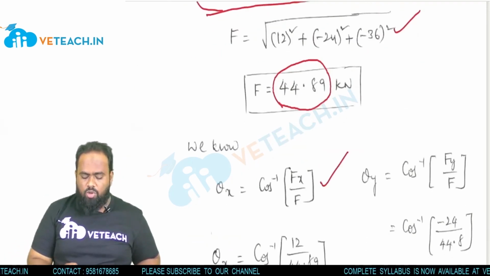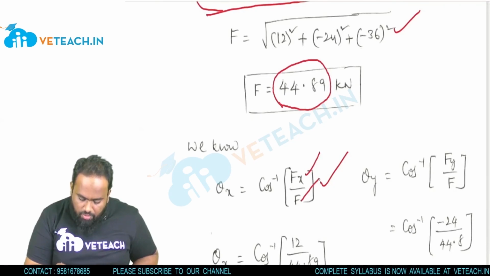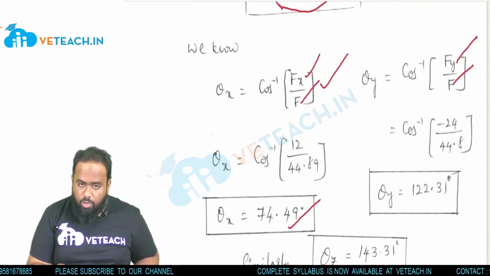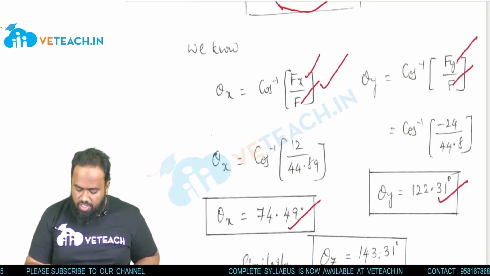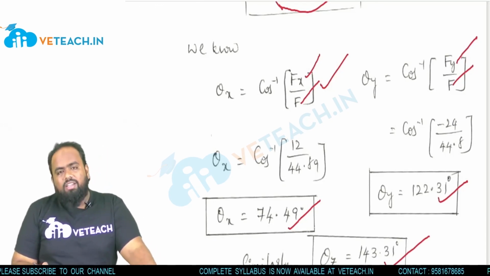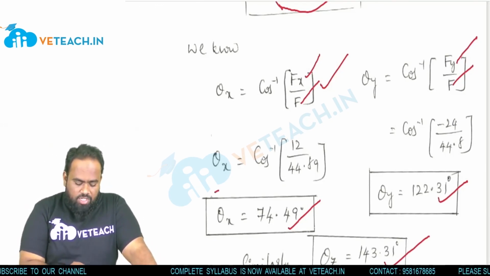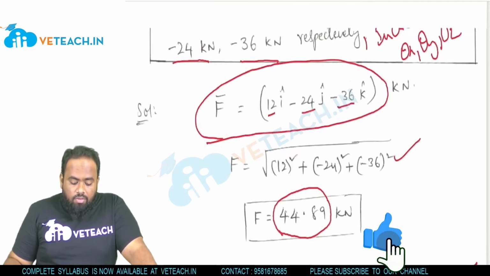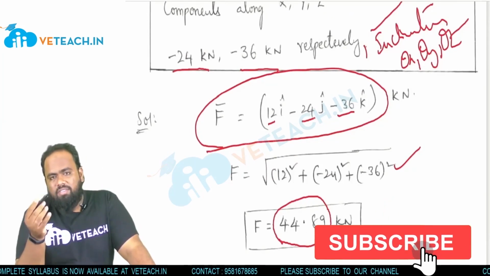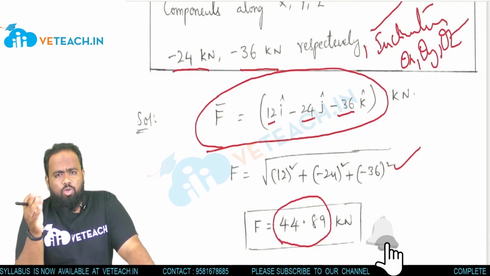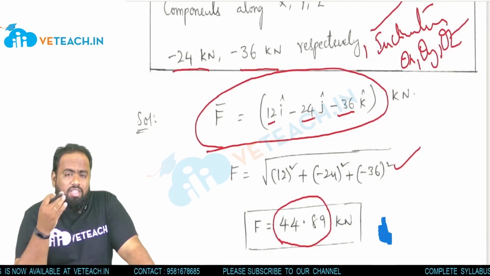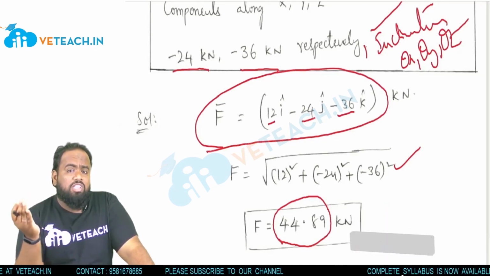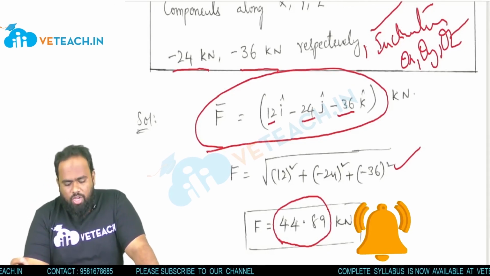We know this formula: theta x is equal to cos inverse of Fx by F. We know Fx, we know F, we know Fy, we know Fz. So similarly, theta x is equal to 74.49, theta y is equal to 122.31, theta z is equal to 143.31. Clear? So we got three angles, three inclinations, along with the value of the force. In the first question he has given the force and asked to find the components. In the second problem he has given the components and asked to find the resultant of the forces, and along with that the inclination of the components with respect to the force. Okay, I hope you understand this.